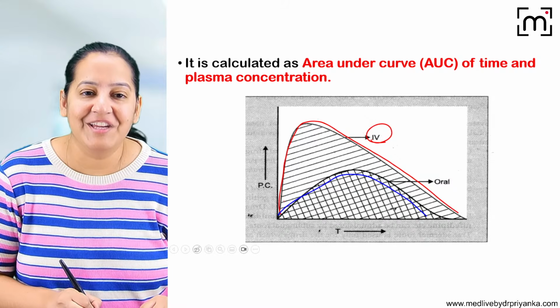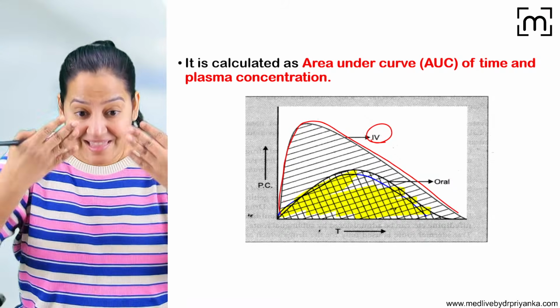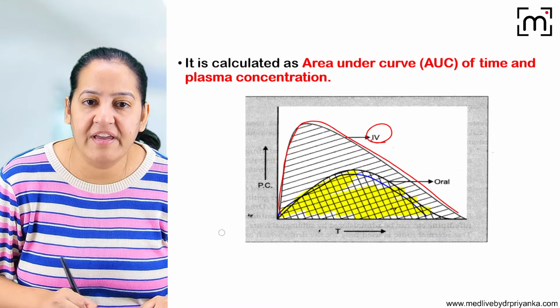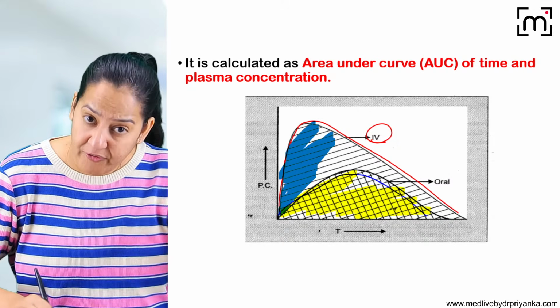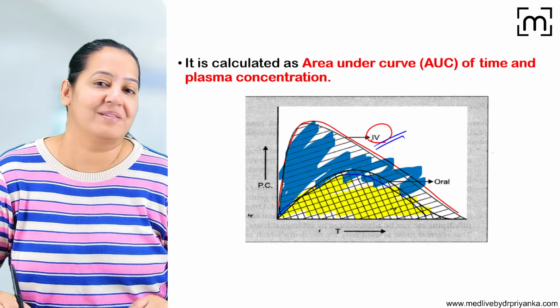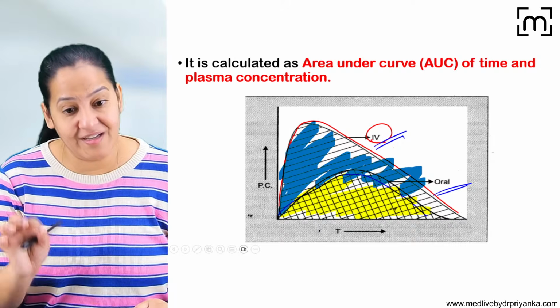So obviously, you can see it very clearly. The area of this graph is less than the area of the other curve. The other curve already includes this one. So IV is always more than oral. IV is 100%. Oral is never 100%. So again, we can compare the bioavailability by various routes by this method.